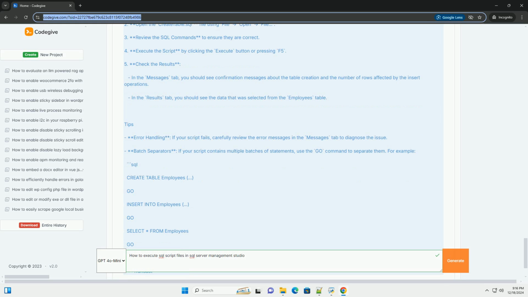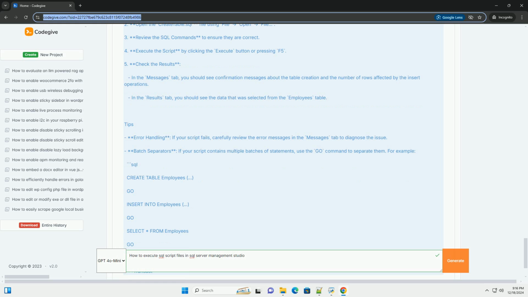Example SQL script. Here's a simple example of a SQL script that creates a new table, inserts data into it, and then selects data from it. SQL. Create a new table. Create table employees. EmployeeID int primary key, FirstName varchar(50), LastName varchar(50), HireDate datetime. Insert some data into the table. Insert into employees, EmployeeID, FirstName, LastName, HireDate.